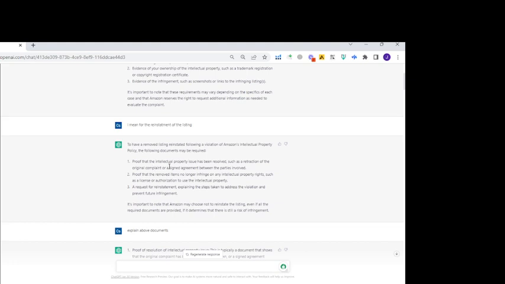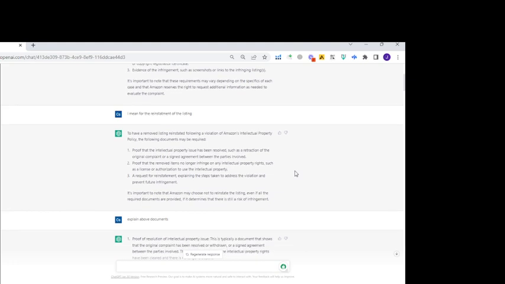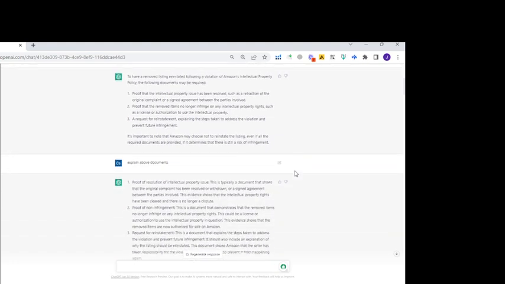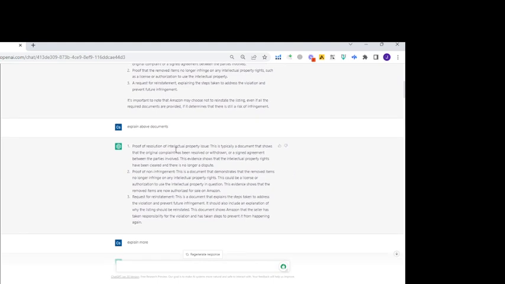It's interesting that it is telling me what Amazon actually requires: proof that the intellectual property issue has been resolved. Amazon does tell us in the email that you have to get this type of agreement if you get an IP complaint, and prove that the removed listings, the items, no longer infringe on any intellectual property rights, such as licensing authorization. And the request to reinstate, in which we have to explain in detail. However, I wanted more explanation in detail, so I asked about it, and here we go.